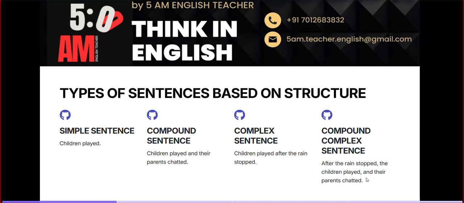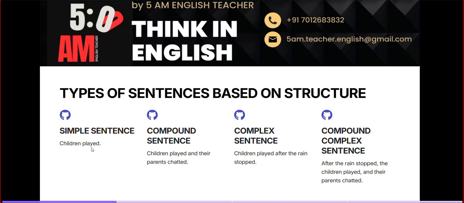So now, can you tell me what you observed? What is the difference or the similarity that you observed among these four sentences? Okay, the very first one, simple sentence. Even though it's a sentence, it doesn't convey a complete meaning or sense of something which is happening. It just said children played. It doesn't talk about something happening around. It just feels like a very blank and bleak statement.